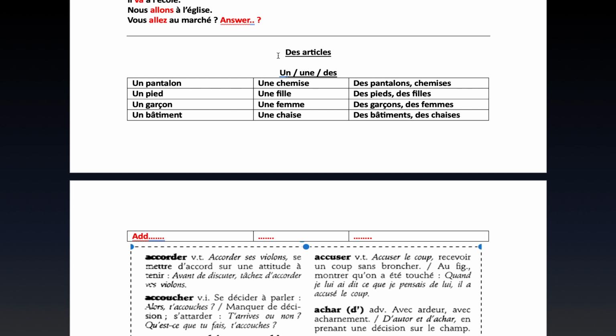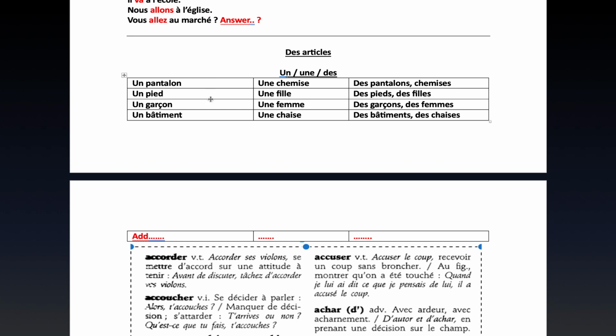So it would sound like des articles. But if you were to read the two words separately, this would be des, and this is articles. Don't worry about that. But it's something to pay attention to, so that when you hear me say it next time, you don't get confused.